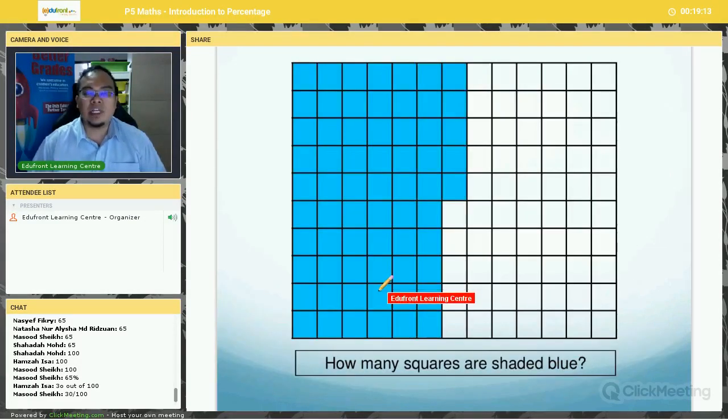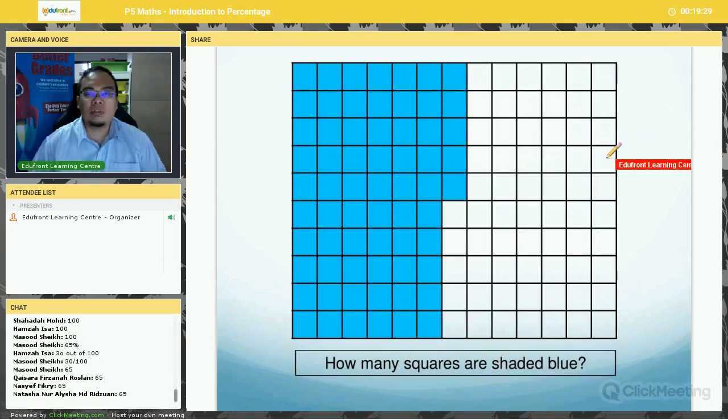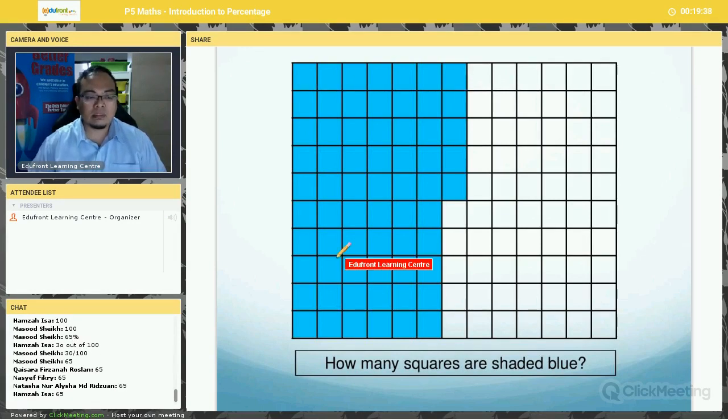Now, how many squares are shaded blue right now? 1, 2, 3, 4, 5, 6, 7, 8, 9, 10. 1, 2, 3, 4, 5, 6. Okay, 65. Now, what about the total number of squares?